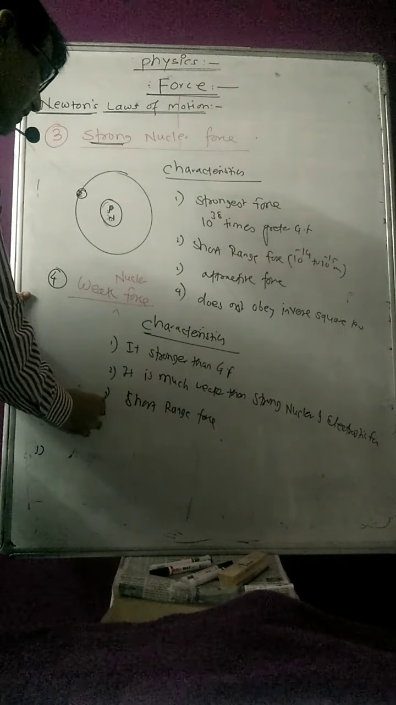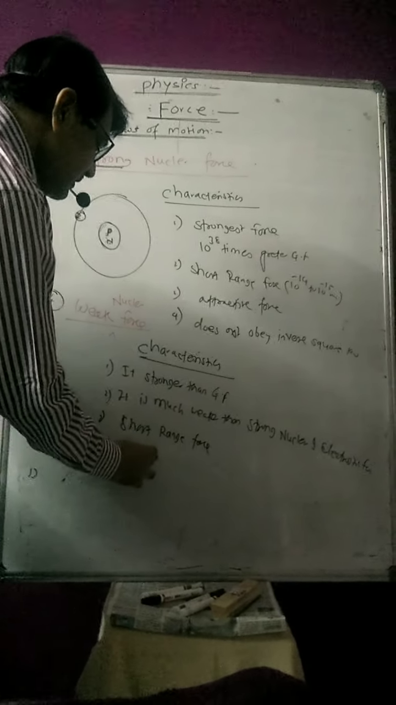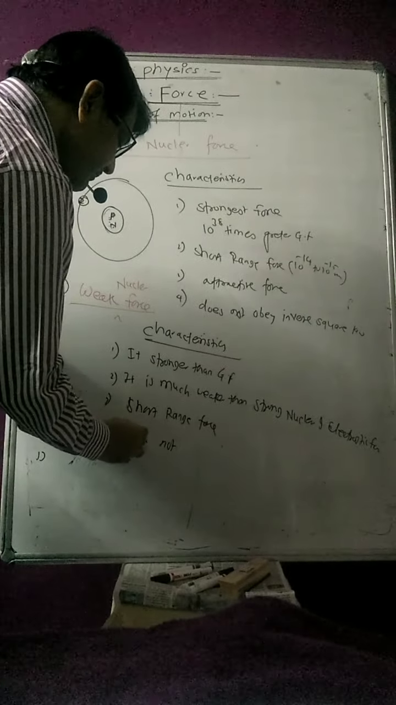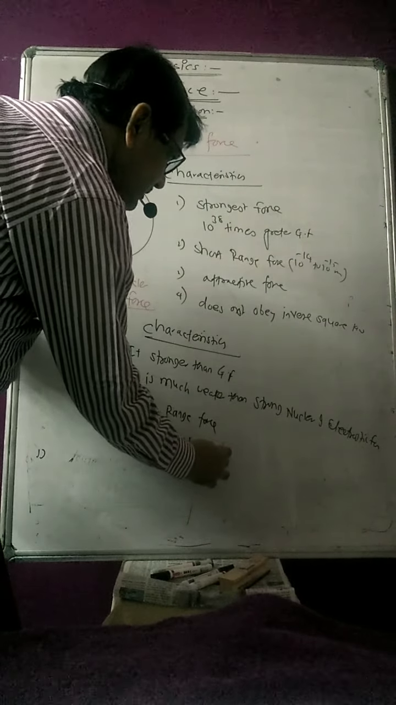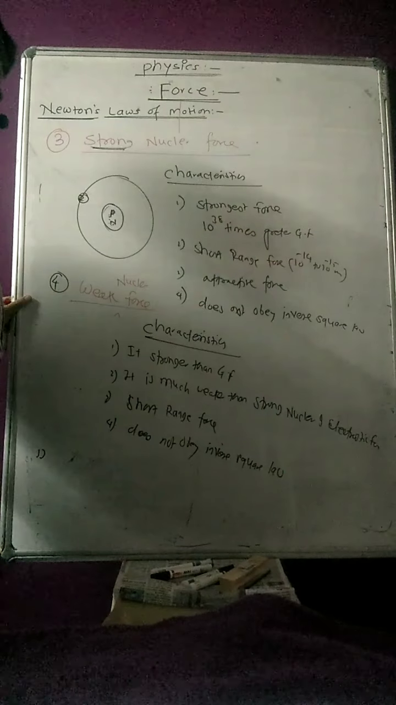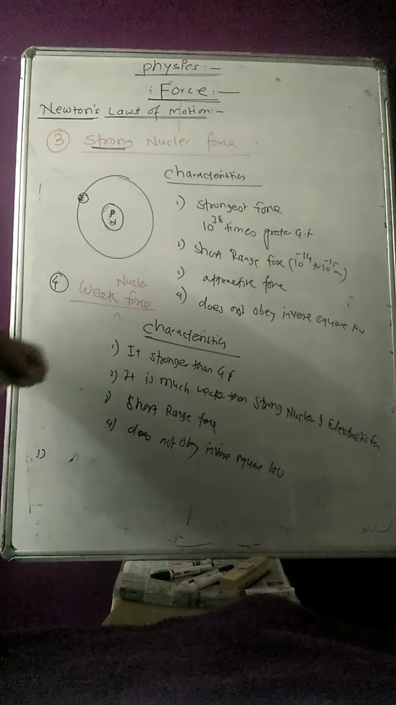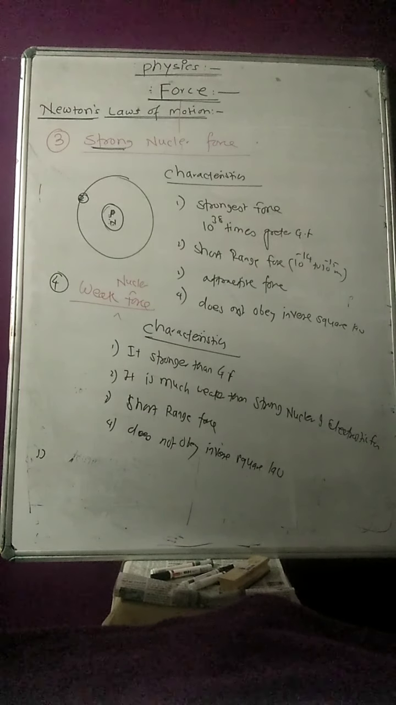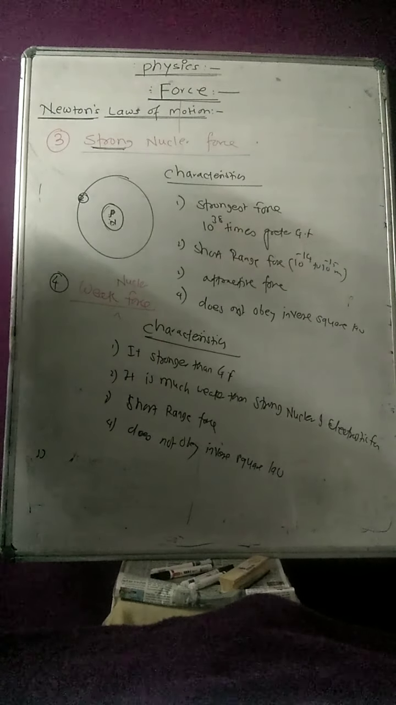It does not obey the inverse square law. These characteristics are the same as before. It does not obey the inverse square law. The best example is the interaction in particle decays of matter, the decays of many unstable nuclei, the force of weak interaction. That is the example of the weak nuclear force.